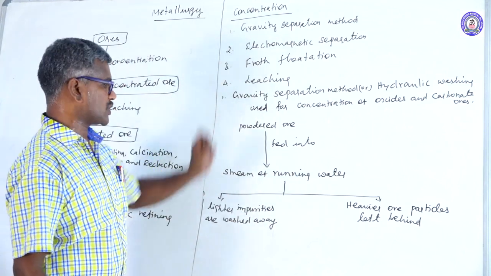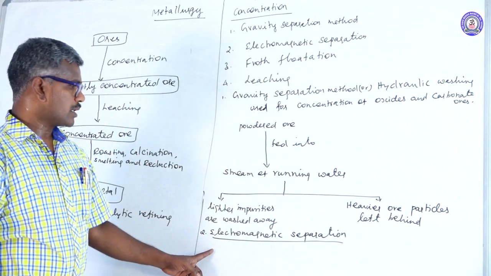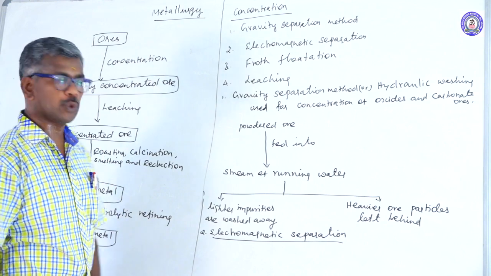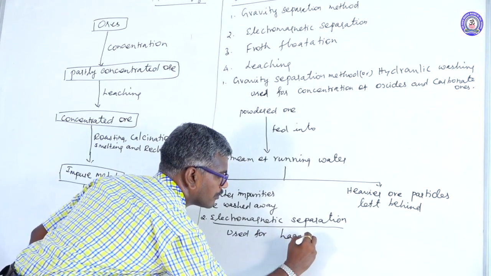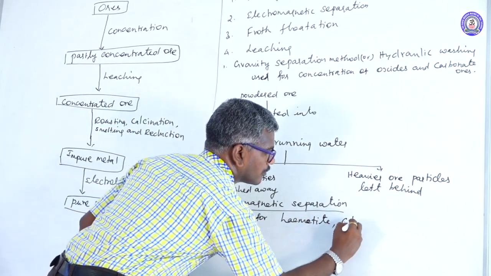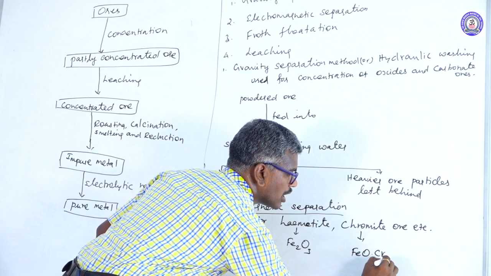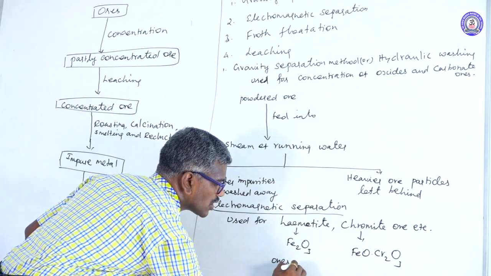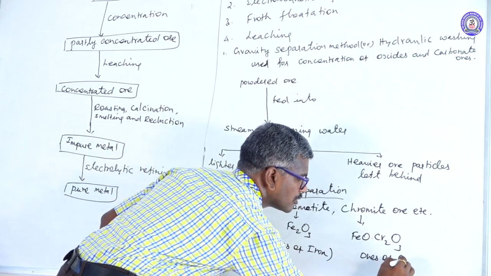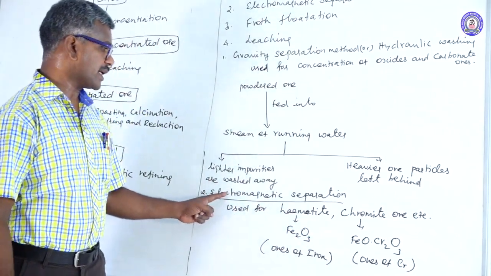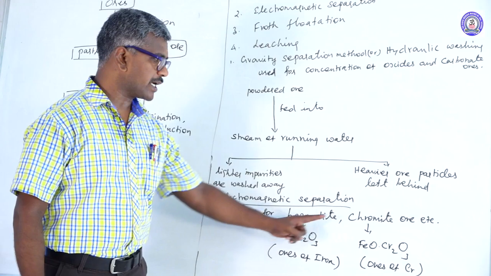Another one is electromagnetic separation. This method is used to concentrate hematite and chromite ore.